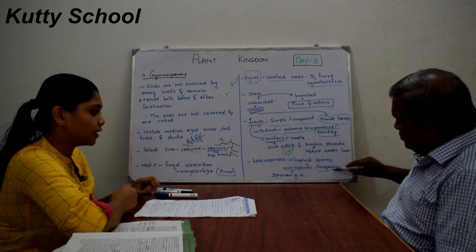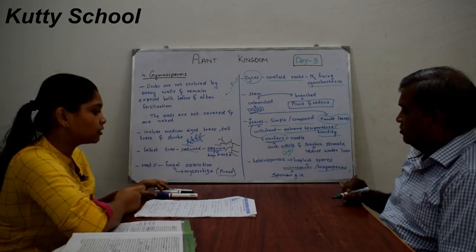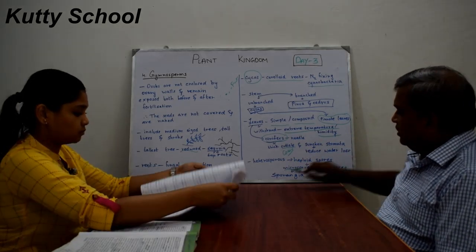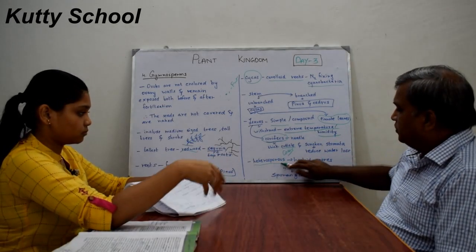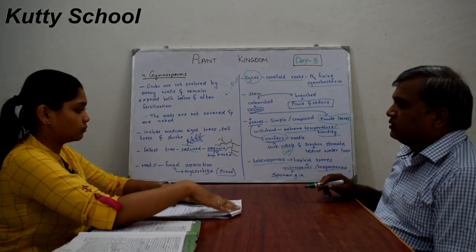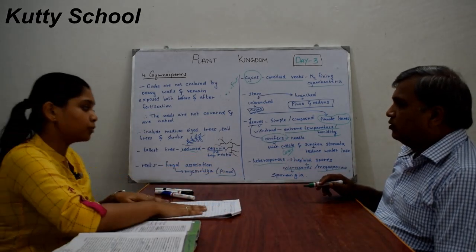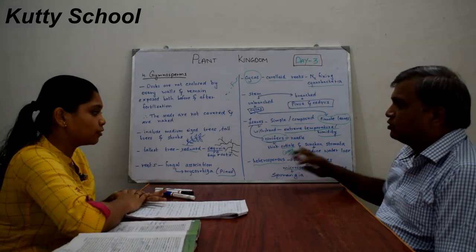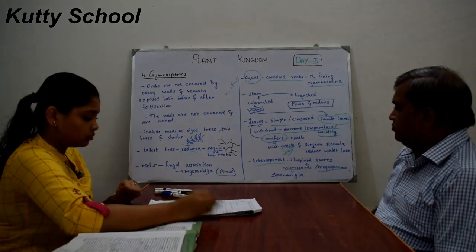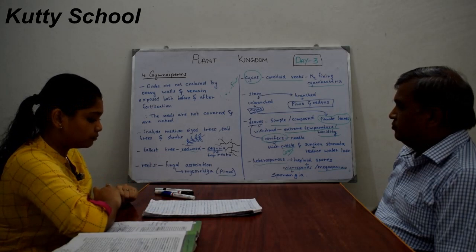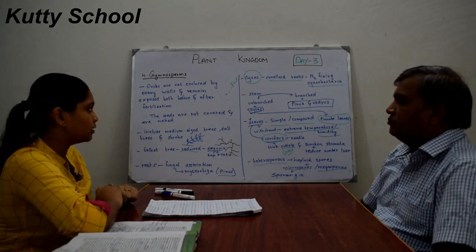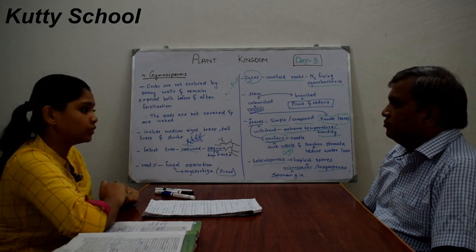Microsporous, megasporous, it can be small as well as large, and it is produced in sporangia. So here, heterosporous. In previous topics we have seen both homosporous and heterosporous, but here in gymnosperms only heterosporous, no homosporous. So these spores are haploid and produced within sporangia, as seen in pteridophytes also.